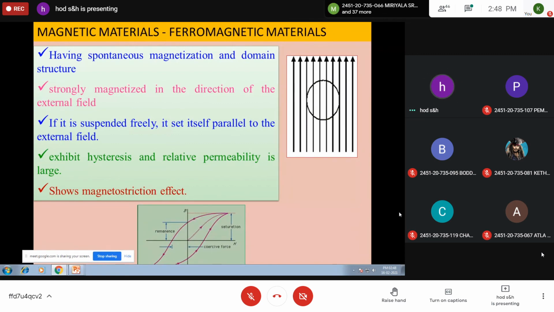They have highly positive susceptibility values, and they follow Curie's law given by chi is equal to C by T minus theta. C is the Curie constant, theta is the Curie temperature, and they have highly positive susceptibility values and permeability values. They strongly accept all magnetic lines of force, and they exhibit magnetic hysteresis, and they have the magnetostriction property. These are ferromagnetic materials.